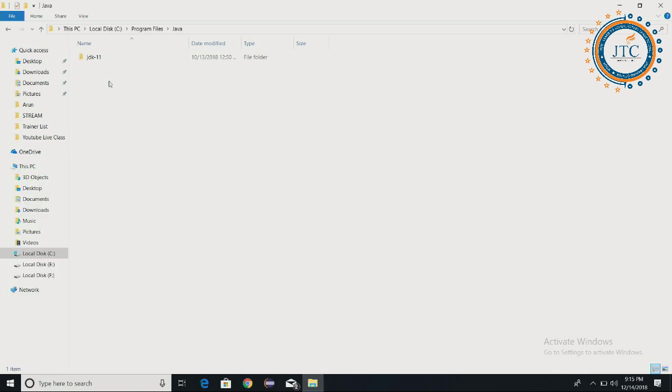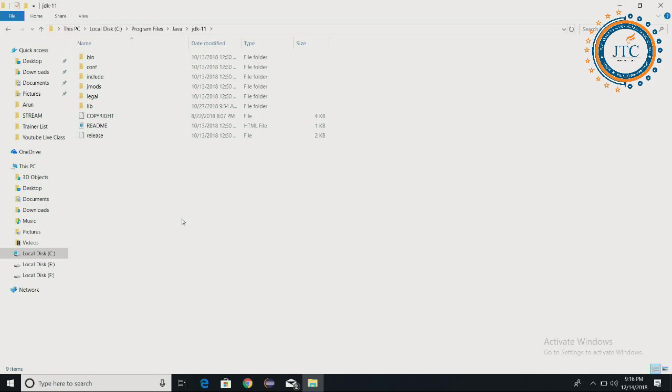Now in this JDK 11, look at the options we are having. If you have observed the previous JDK directory structures, it was a different kind of thing we were getting.